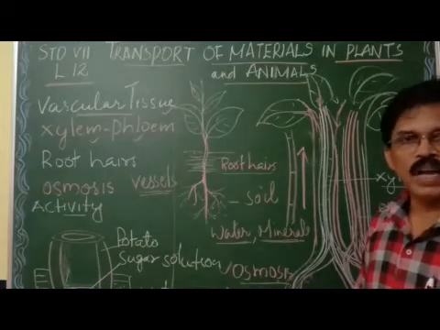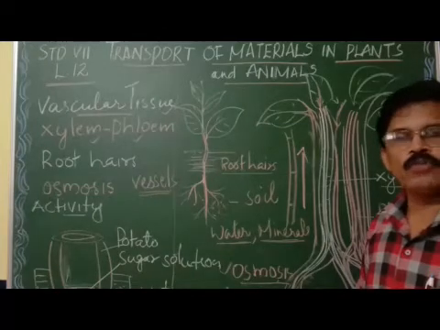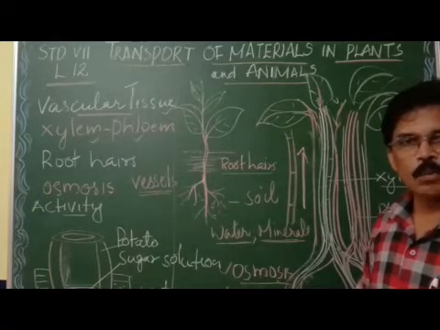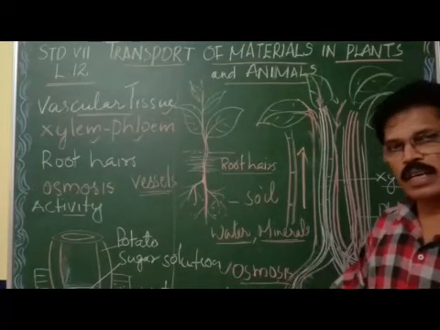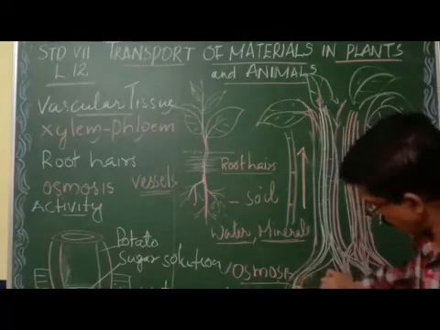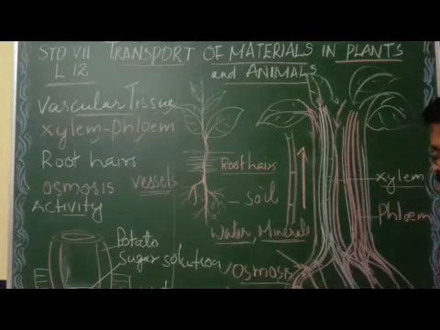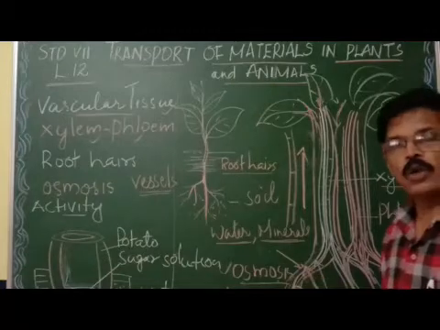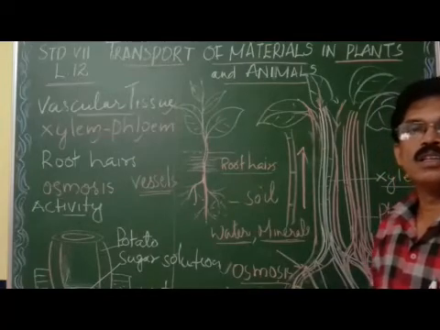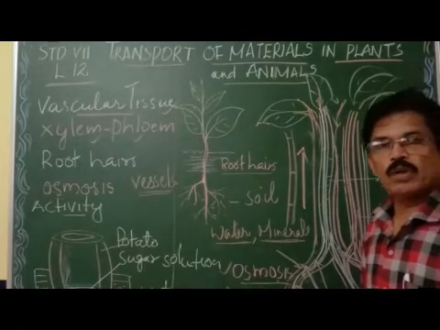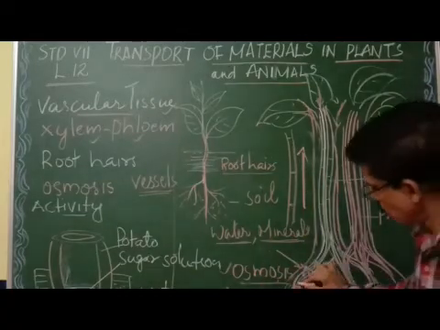So we can define osmosis and diffusion as the movement of water from where it is more to where it is less. From where to where then? From soil to the roots. Water moves from soil to the root. Why does water move from soil to root? Because soil contains more water than the roots. So water moves from soil to the roots by osmosis and diffusion. This water moves through the cycle.